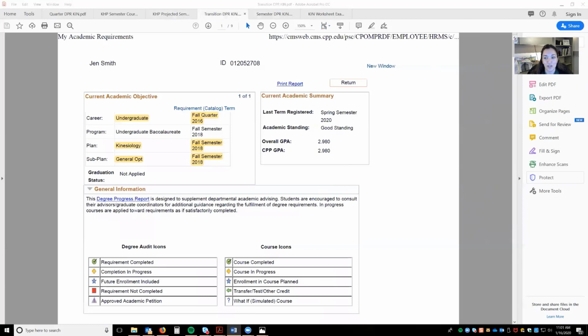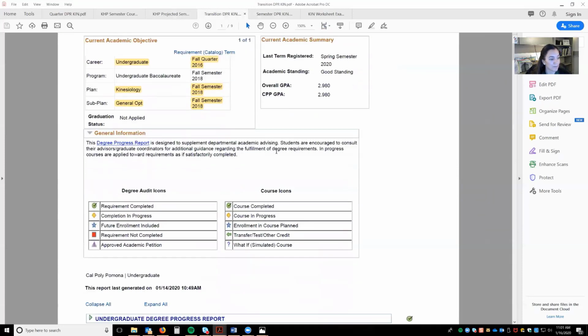Now I'm going to show you an example of a semester degree progress report. Again, your degree progress report is found in Bronco Direct. So we'll look at Jen Smith. Again, she started in fall 2016. She switched her curriculum to fall 2018. She has a 2.9 overall, a 2.9 CPP GPA.